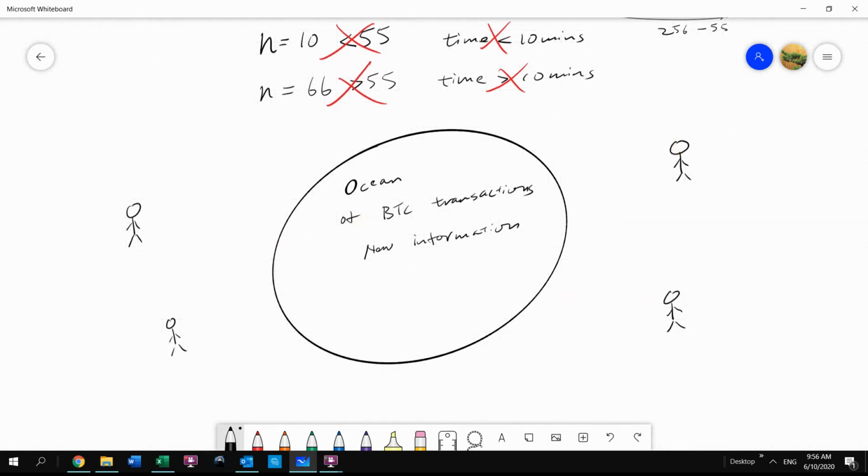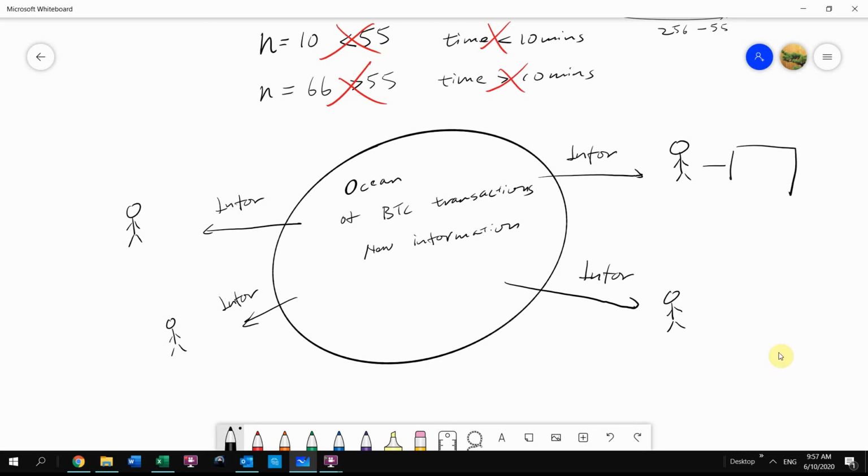So what they're going to do is, first, of course, they need to collect the information for the block they are about to build. So they will get the information from the pool of information. Each person is employing a computer or a factory of computers, but they may have the same information, they may have different information. They all get a piece of information from this big pool of new information, and they each try to build a block.